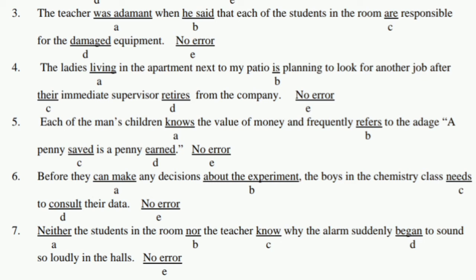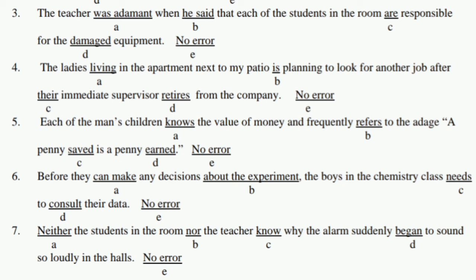Before they can make any decisions about the experiment, the boys in the chemistry class needs to consult their data. The rule is that the plural subject carries the plural verb. Here the boys is a plural subject, it carries the plural verb need, but here is written needs. So here the error is in C.